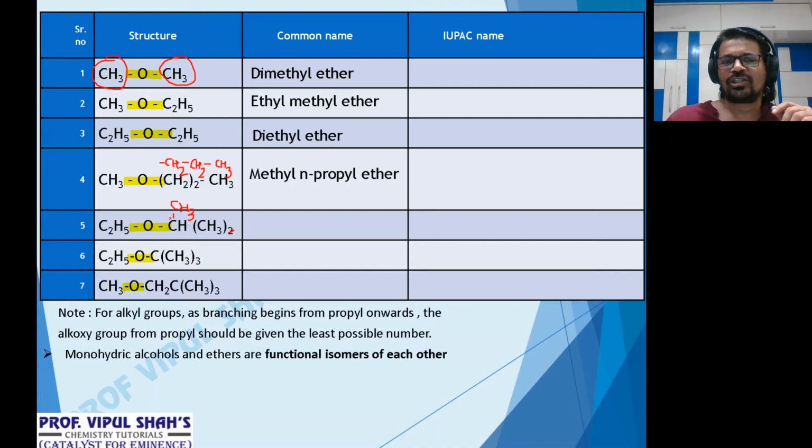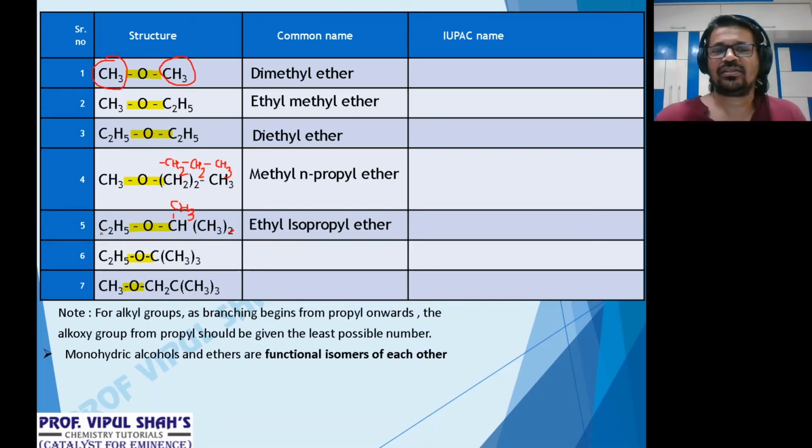Which group is this? Branch carbon attached to 2 methyl. Iso, 3 carbon atoms. So it's isopropyl. And here, what is it? Ethyl. Alphabetically, E of the ethyl comes first, then I of the iso. So the name is ethyl isopropyl ether. Got it? Draw the structure, identify the 2 groups properly, and then name them alphabetically.